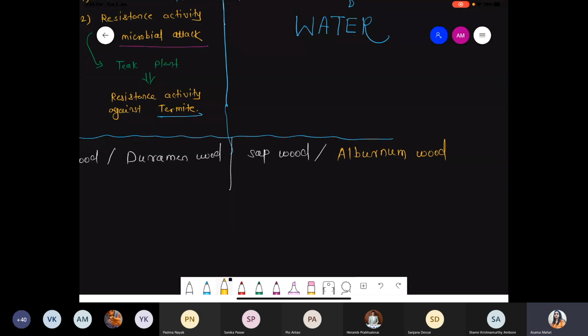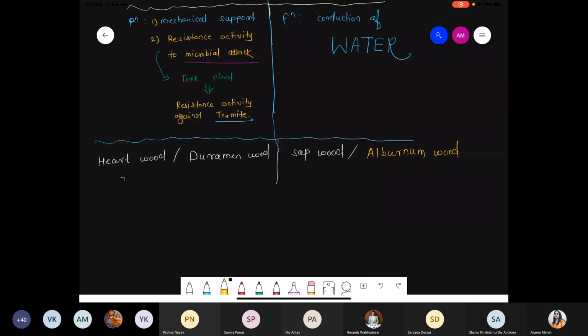So duramen wood and alburnum wood, simple meaning on the basis of their lifespan. Okay? That's it. So these are exactly the differences between the hardwood and the sapwood.